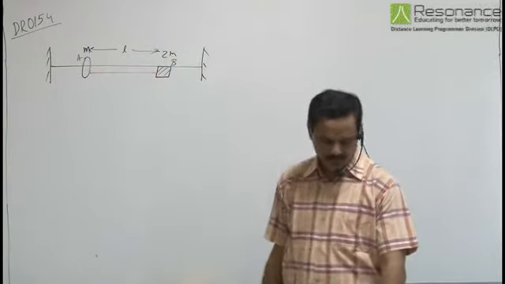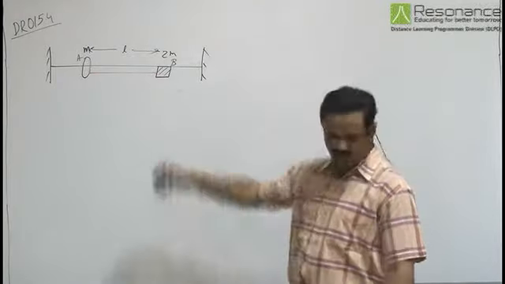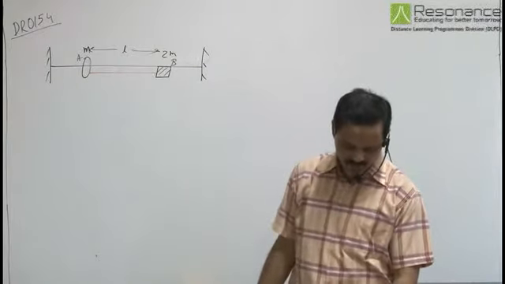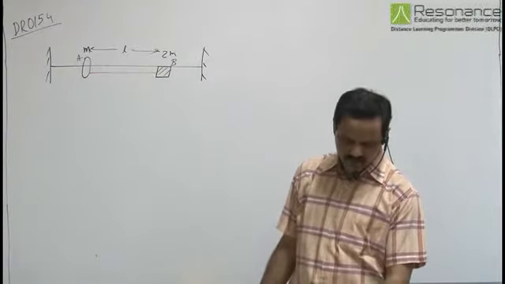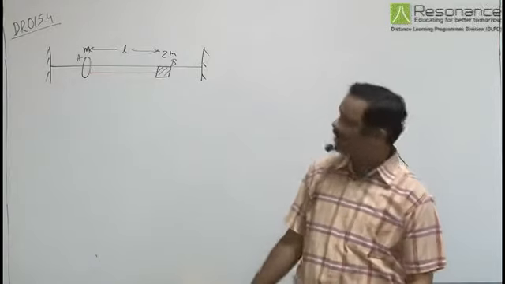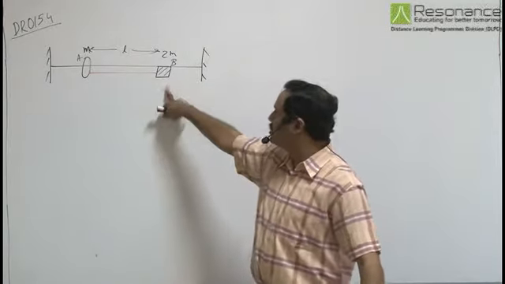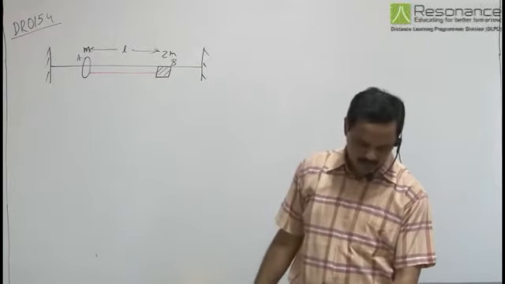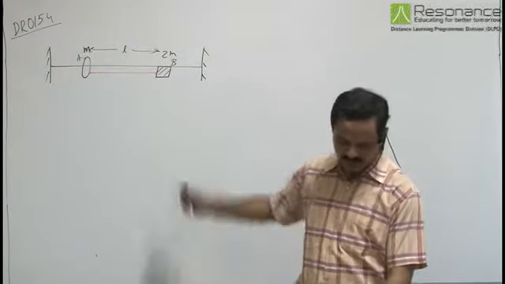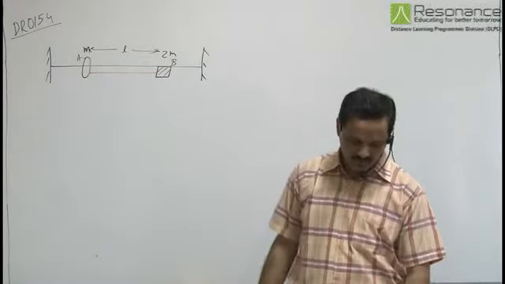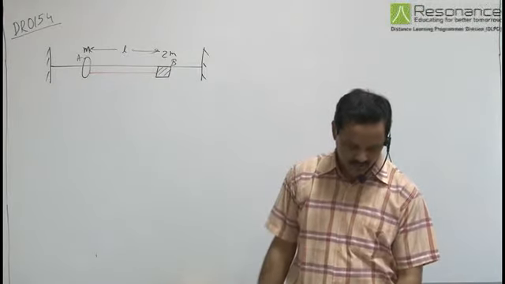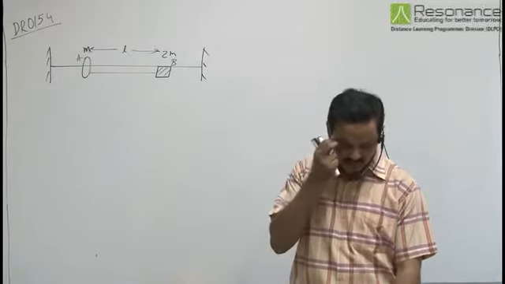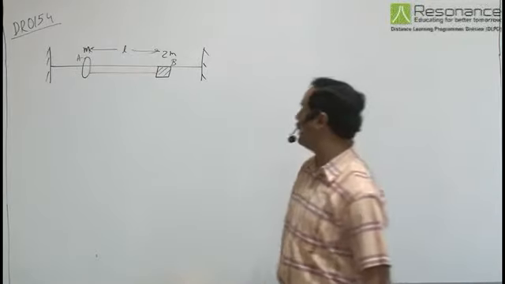In this problem, a small ring A of mass m is attached to an end of a light string, the other end of which is tied to a block B of mass 2m. The ring is free to move on a fixed smooth horizontal rod, as can be seen. Now find the velocity of A when the string becomes vertical, and the tension in the string when it becomes vertical.